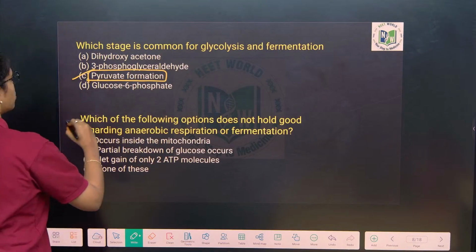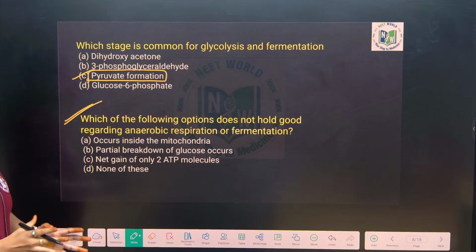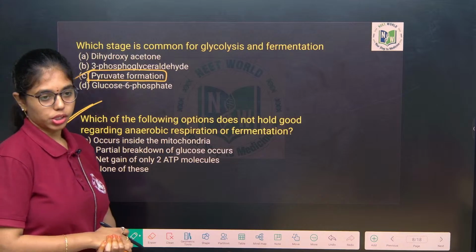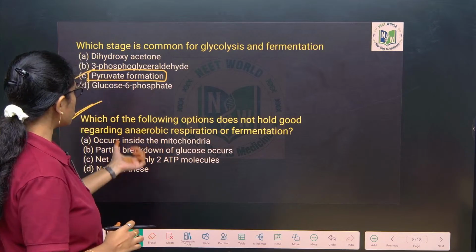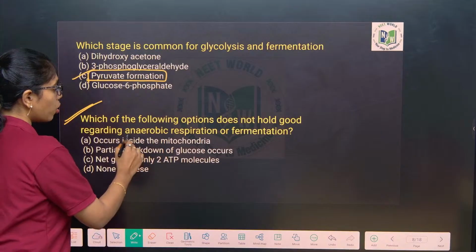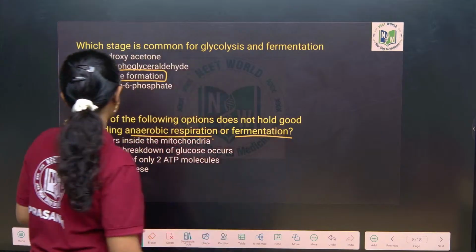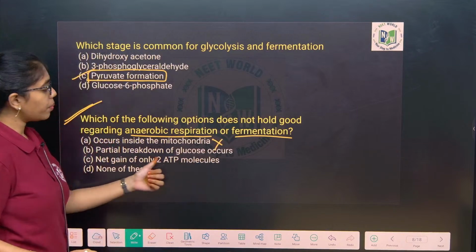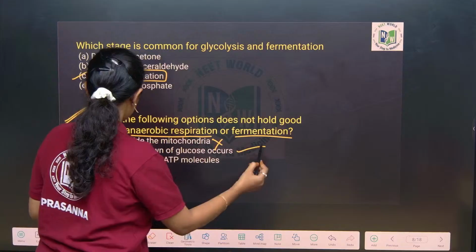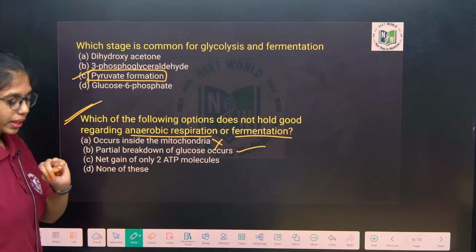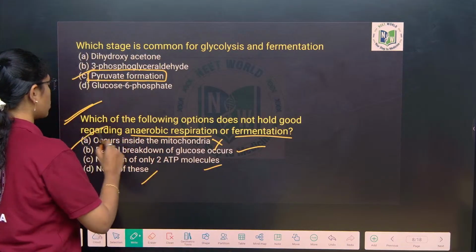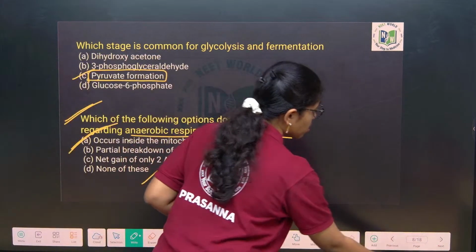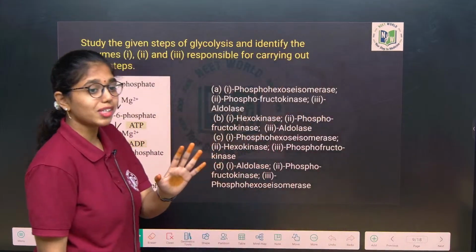Okay, this you see. Which of the following options does not hold good regarding anaerobic respiration or fermentation? The question is about which is not true regarding anaerobic respiration and fermentation. This occurs inside the mitochondria? Wrong. Partial breakdown of glucose occurs? Yes. Net gain of ATP is only 2 ATP? True. None of these? No. So the right option is what? A.